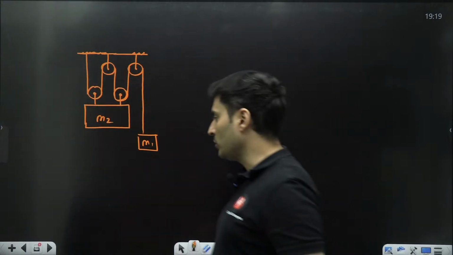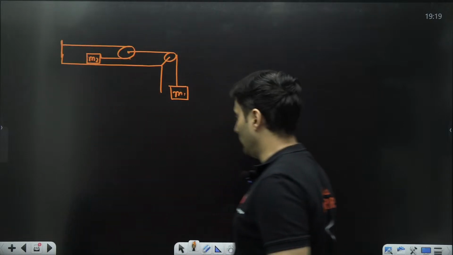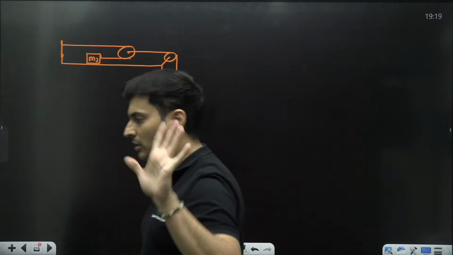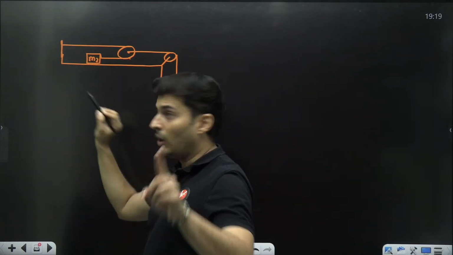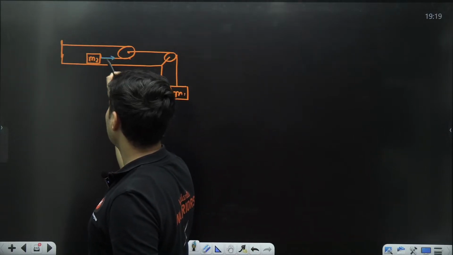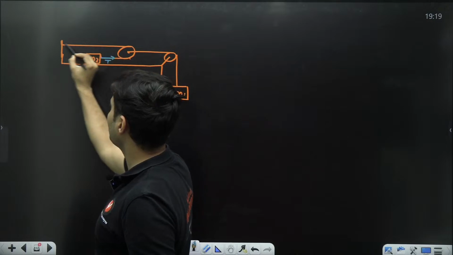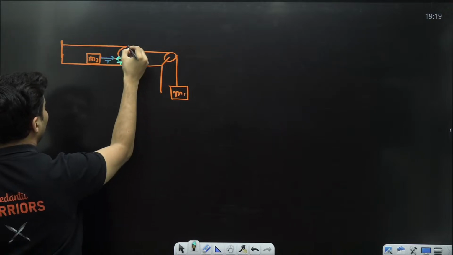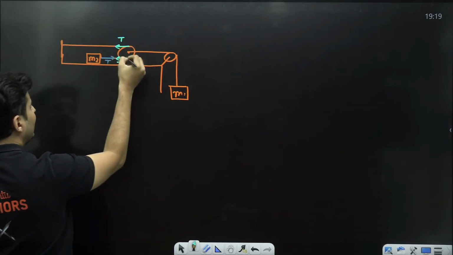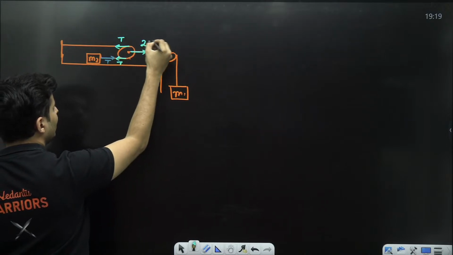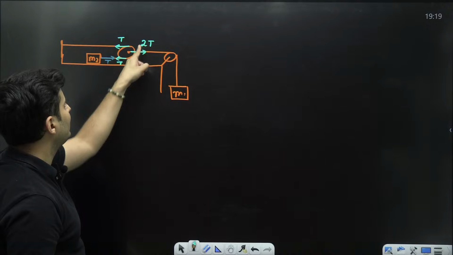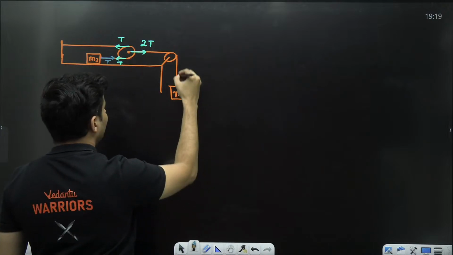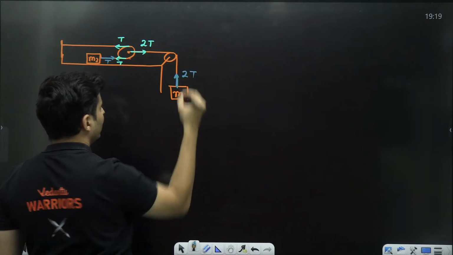How to solve these kinds of questions? Shreyas sir's trick is as follows. First, note down the tensions on the blocks. For example, on this mass, assume the tension is T, because this is the same string which goes here. So the tension should be the same. So on this pulley also it will be T, and this will also be T. If T and T are on the left side, on this string how much will be the tension? 2T. T and T will be balanced by 2T. Got it? The same string continues over here. So that's why the tension on this mass will be 2T.